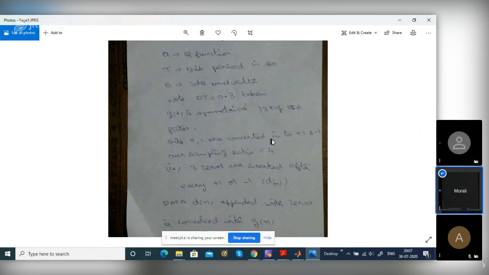This is called interpolation. We are increasing the sampling rate actually. The bit rate is the same, but we sample it at a higher rate. We can increase it to anything, 4, 8 or whatever it may be. I took 4 actually. Sampling rate 4.